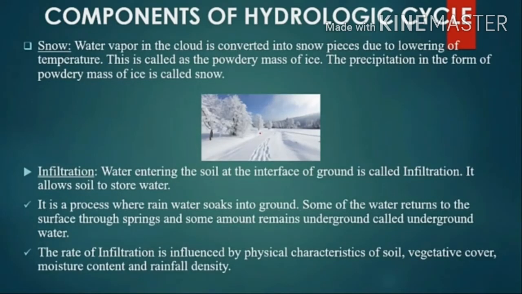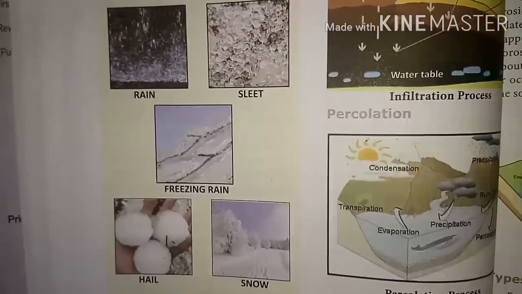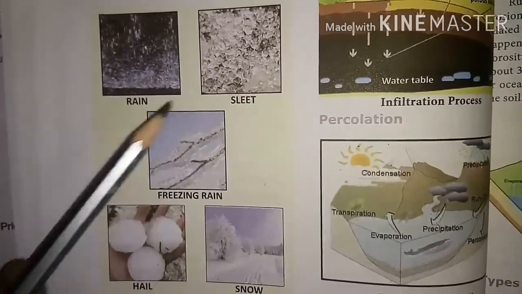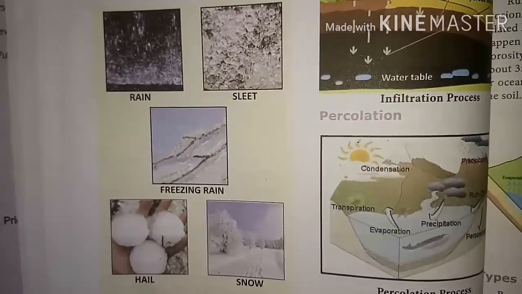Snow. Water vapor in a cloud is converted directly into snow pieces due to lowering of temperature. It appears like a powdery mass of ice. The precipitation in the form of powdery mass of ice is known as snowfall. It is common in the polar and high mountainous regions. This picture shows the different forms of precipitation: rainfall, sleet, freezing rain, hail and snow.